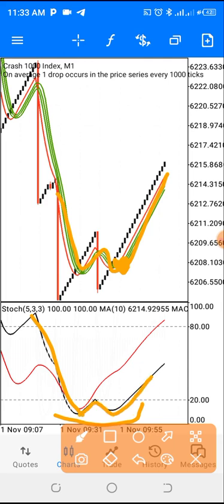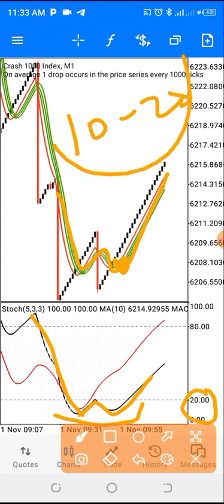So the only thing you need to wait for is that the black and the red moving averages have to be at our buy level, which is our 20 level. So once they are below this area, you can actually take the trend and you take 10 to 20 candles, and you are good to go. 10 to 20 candles depending on your hand size.